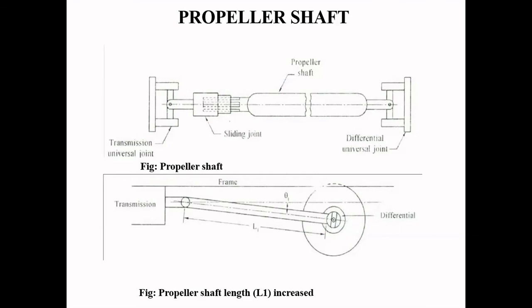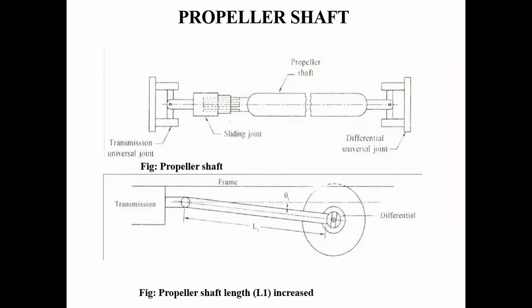Due to high specific strength and high specific modulus, advanced composite materials like epoxy composite, carbon fibers, glass fibers, and thermoplastic polyamide, etc., with suitable resins, are also widely used for long propeller shafts. Long propeller shafts are used for heavy duty vehicles.